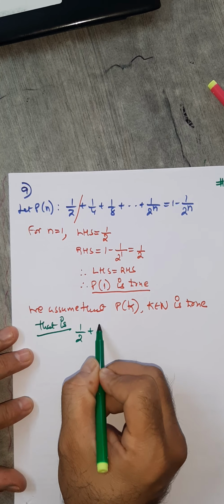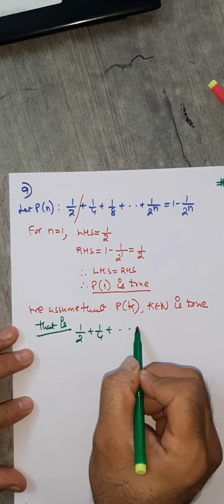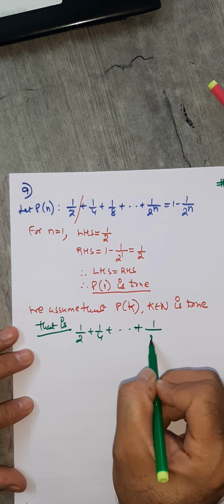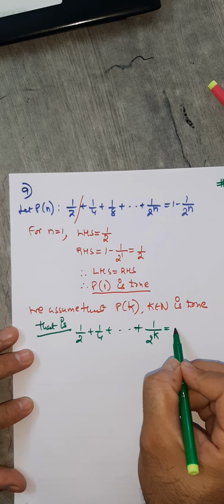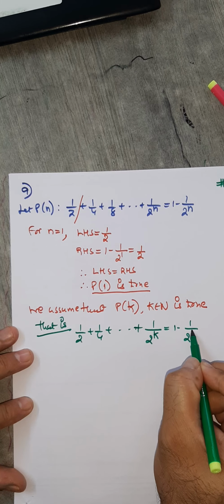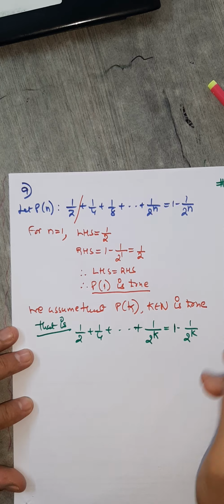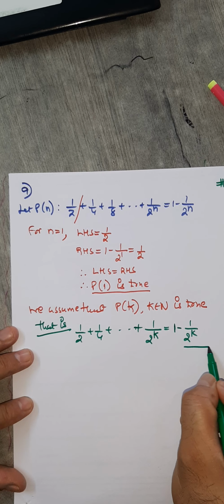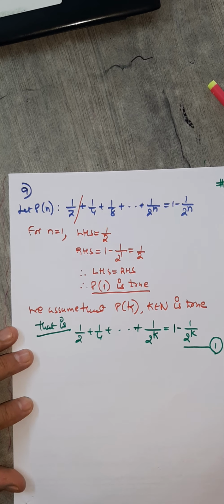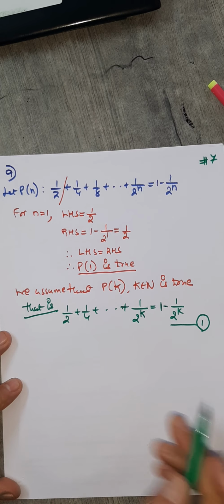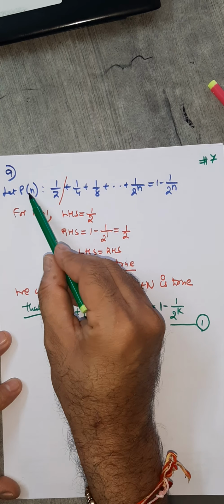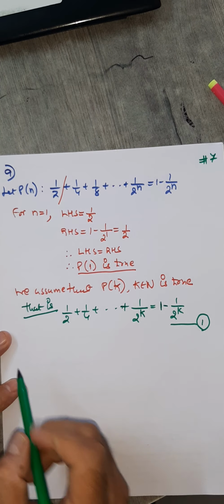So 1 by 2 plus 1 upon 4 and so on, up to 1 upon 2 raised to k, equals 1 minus 1 upon 2 raised to k. What I did: in the P(n) statement, instead of n, I wrote k.